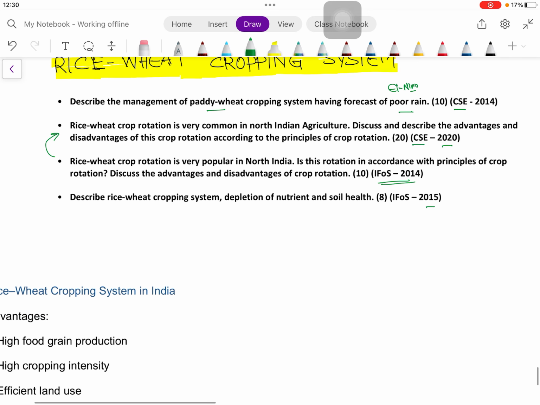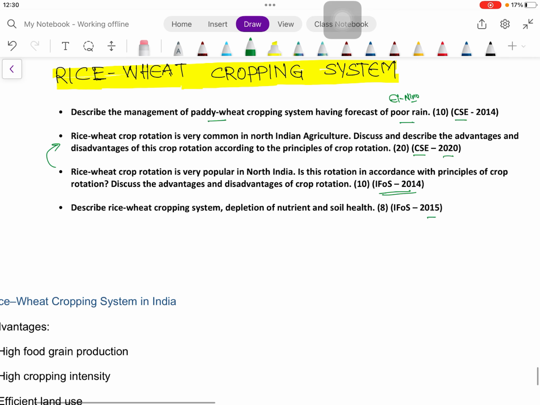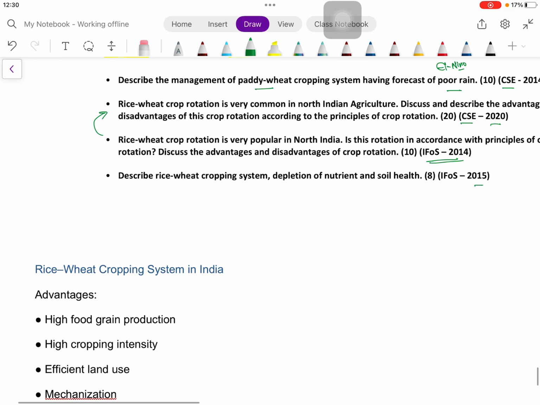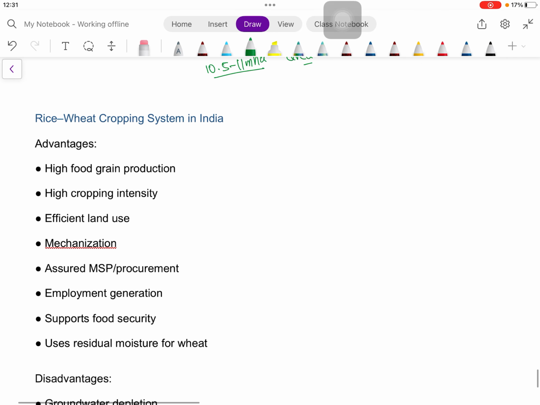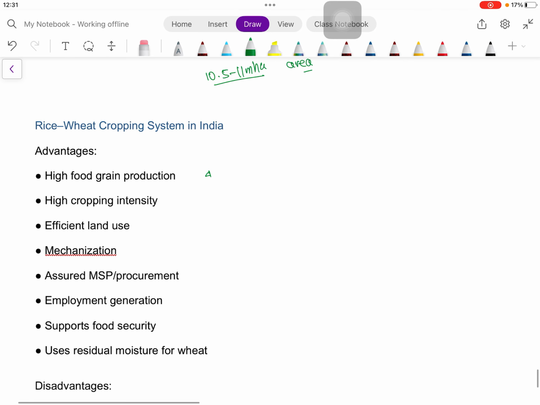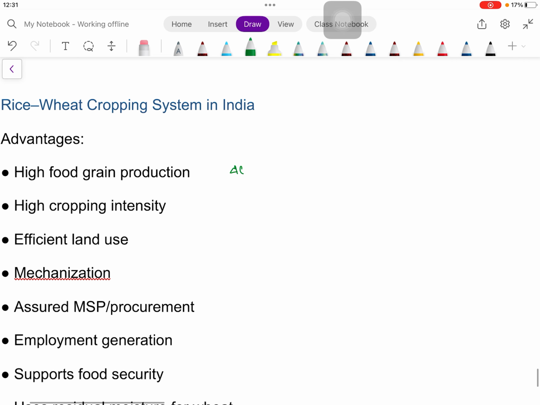As we know, rice and wheat are the major cereals grown in our country, and this particular cropping system covers around 10.5 to 11 million hectares of area, and it contributes around 40% of the nation's food grain production.